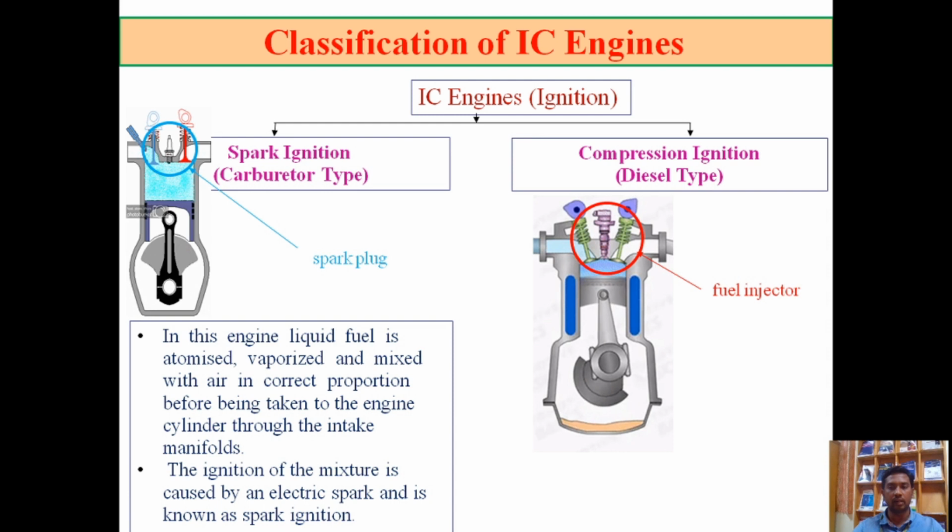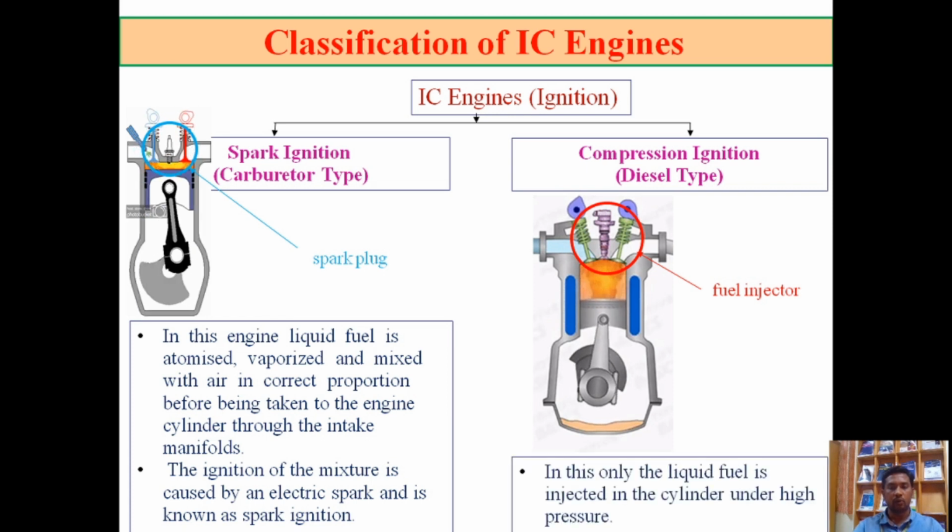Whereas in the case of compression ignition, air is the working fluid. Air enters the combustion chamber and is compressed during the compression stroke. At the end of the compression stroke, fuel is injected so that it attains auto ignition temperature. Through this the combustion takes place. So these are the basic differences between spark ignition and compression ignition.